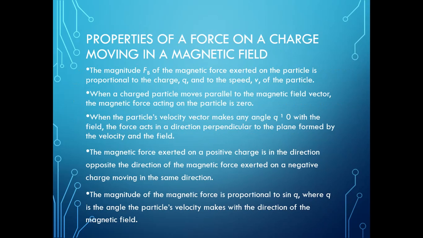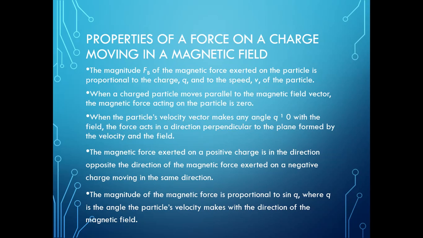Now the properties of the force on a charge moving in a magnetic field. The magnitude of the magnetic force F_B exerted on the particle is proportional to the charge q and to the speed v of the particle. When a charged particle moves parallel to the magnetic field vector, the magnetic force acting on the particle is zero.